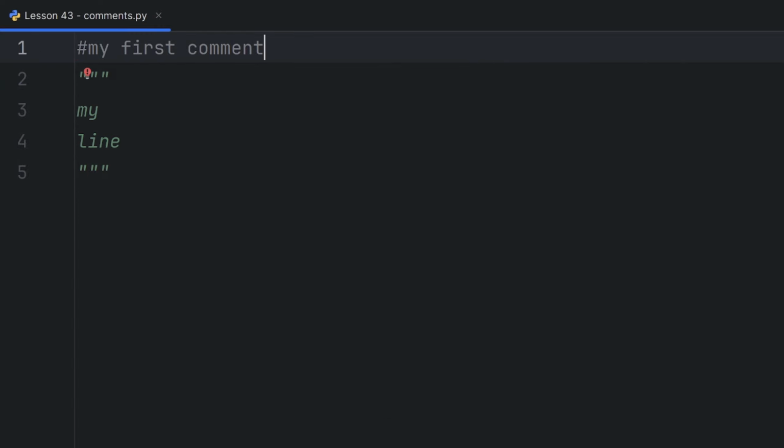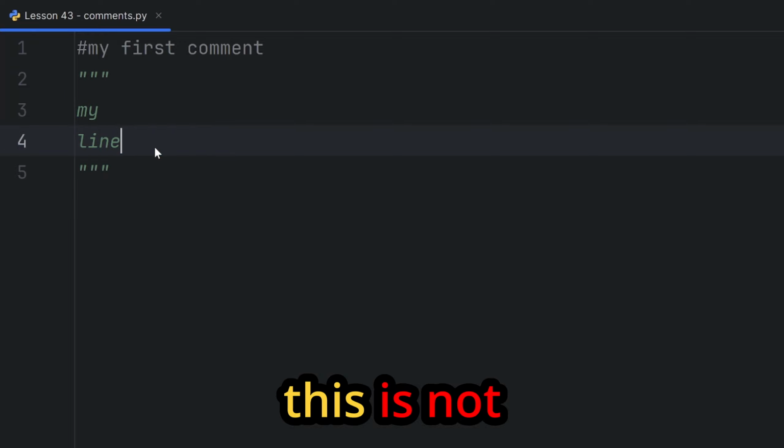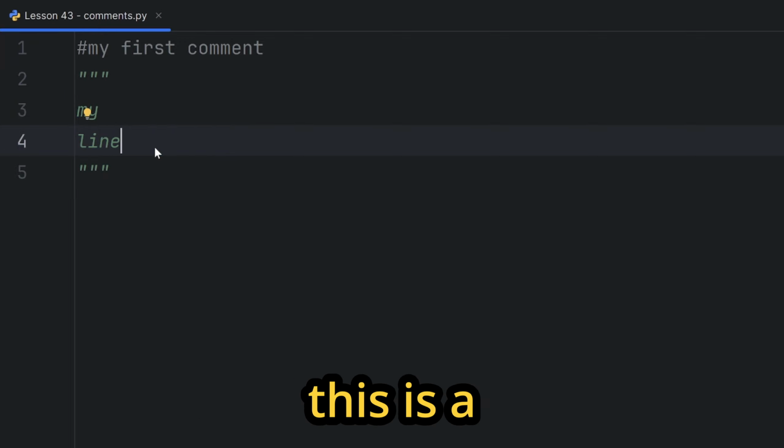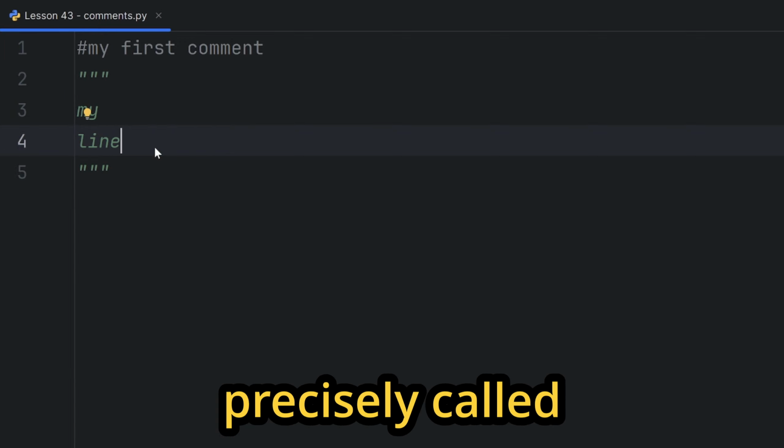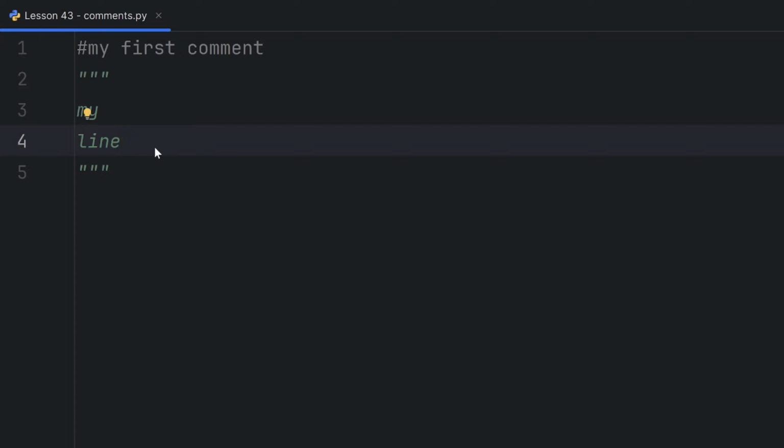But the catch is, this is not really a comment. This is a multiple line string, precisely called a docstring, but it can be used as a comment because values can stand alone in your Python script and not cause errors. For example, if I write here 1, it stands alone, but this is outlined yellow because it doesn't have any meaning, but this is not an error. It will work perfectly fine like this.